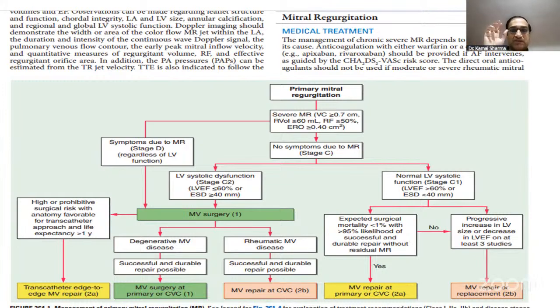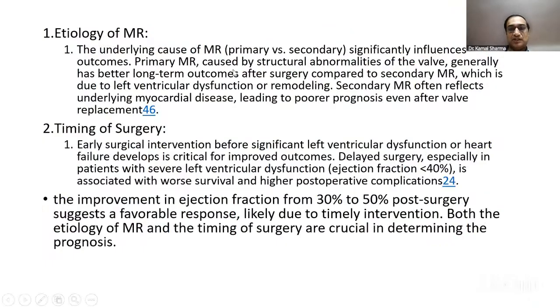But if there was another question where it is a TAVR, post TAVR, there is MR and MR improves, then there are some papers which talk about it, which is one of the papers that's been mentioned in the ACC. So etiology, the underlying cause of MR, significantly influences outcome. Primary MR caused by structural causes generally has long-term better outcomes after surgery due to LV dysfunction or remodeling. Secondary MR often is bad.